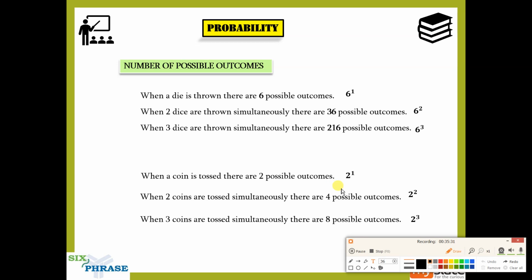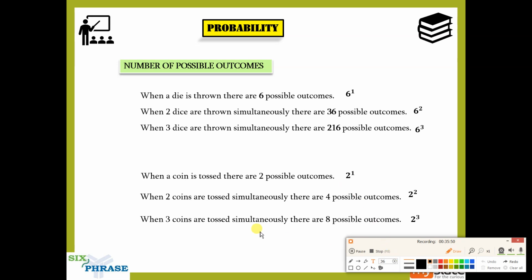Just think about it. Maybe you can pause the video and then come back, guys. Right, so I hope you got the answer. It is 2 power 7, right?